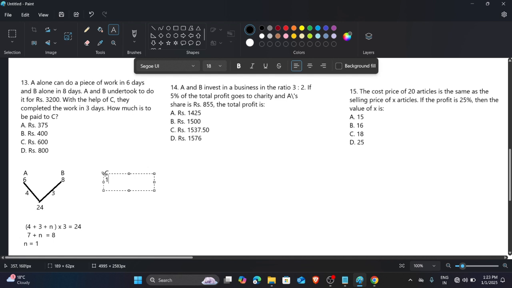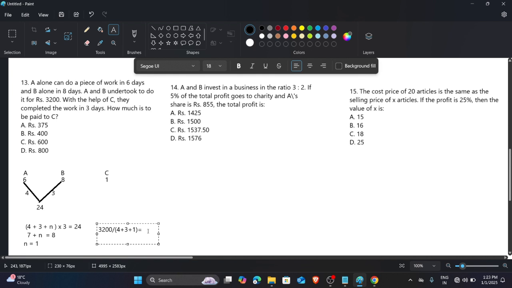Now, this money has to be distributed according to their efficiencies. So how much does C get? Think about it: we make the total money into equal parts, so the equal parts are 3 plus 4 plus 1, where the efficiency of C is 1.